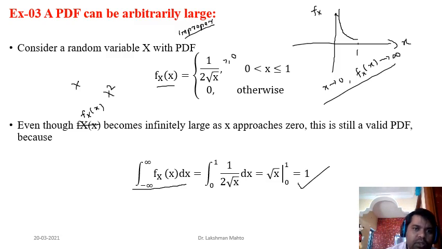Right now, I'm not asking a direct question on Jacobian. What you do, go and revise Jacobian from math one, calculus. It is a suggestion to everyone: revise the Jacobian concept, the Jacobian of a transformation. If you already have knowledge of Jacobian, then I may go faster in understanding this change of random variable, transforming a random variable from x to x square or x to a linear function of x.